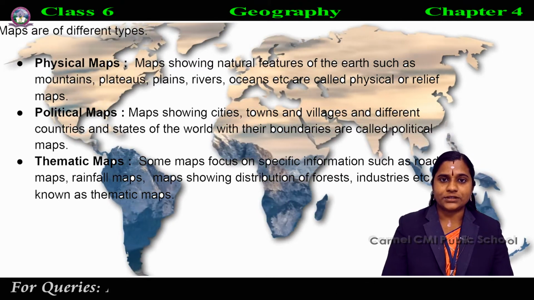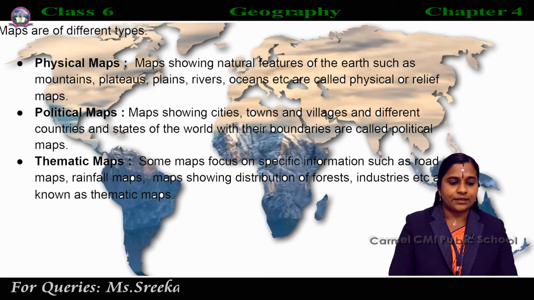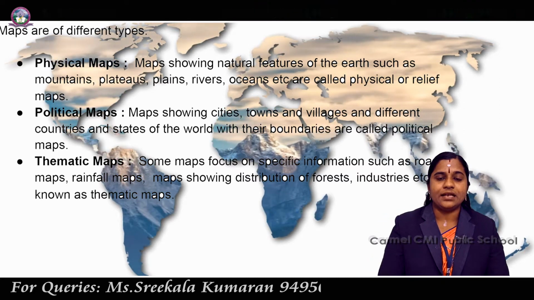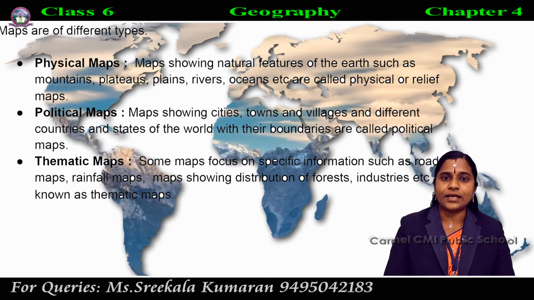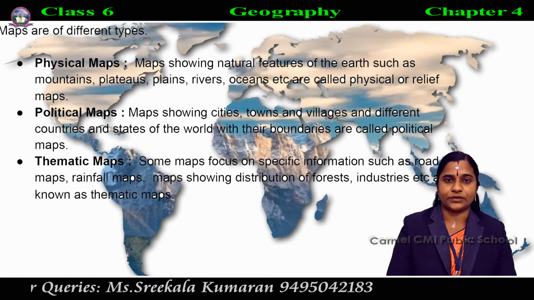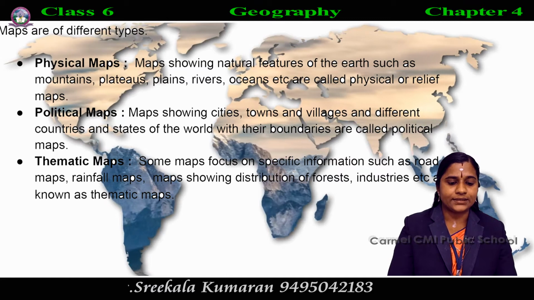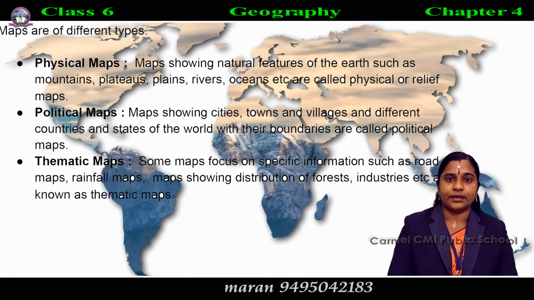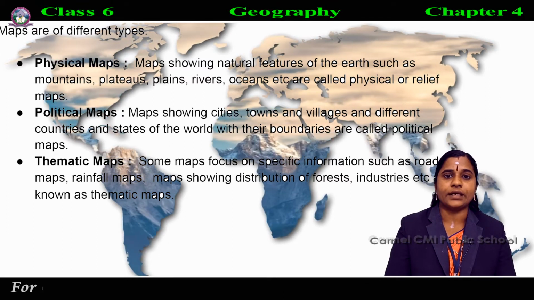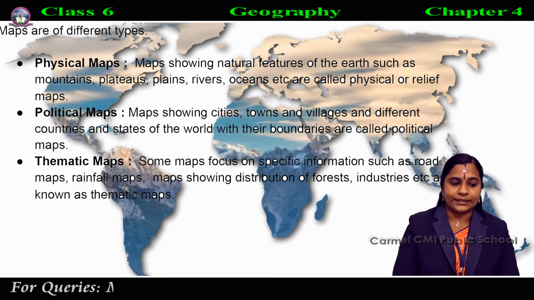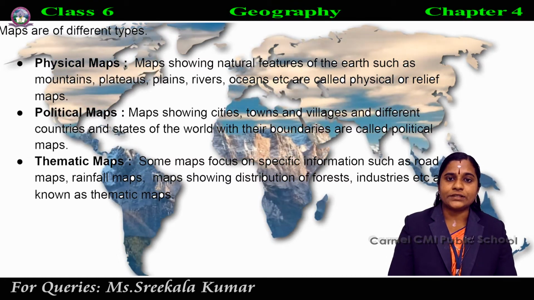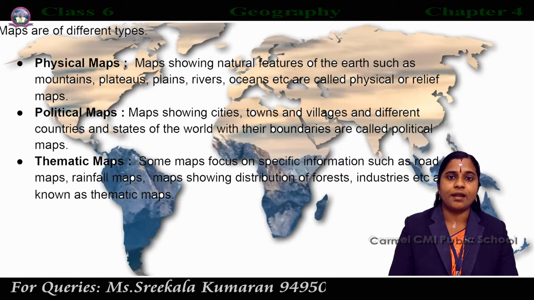Mountains, plateaus, plains, rivers, oceans, etc. So the maps showing natural features of the earth are called physical or relief maps. Another name for the physical map is relief map.